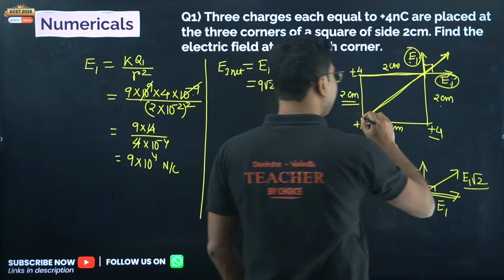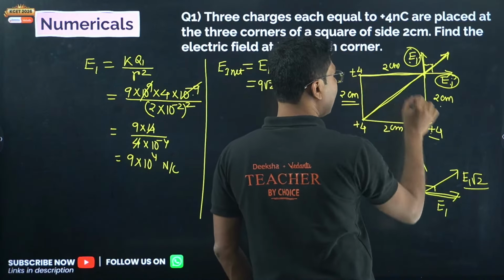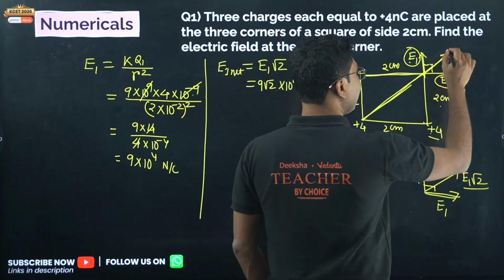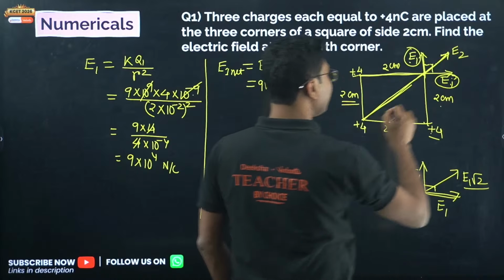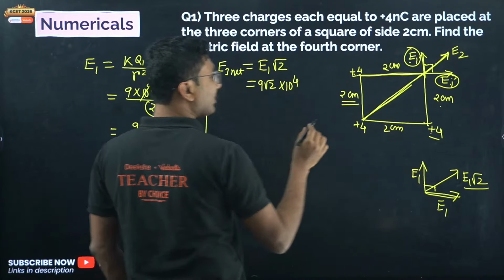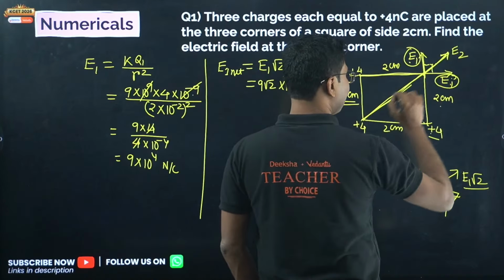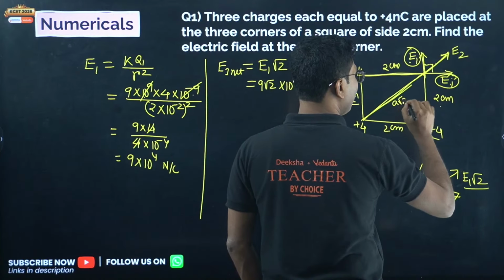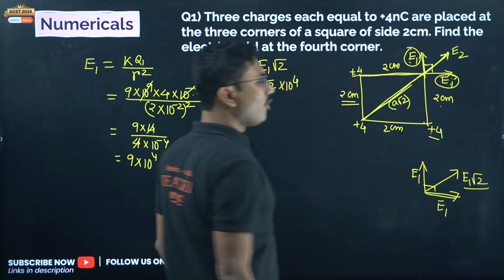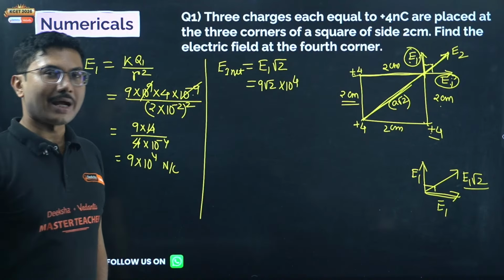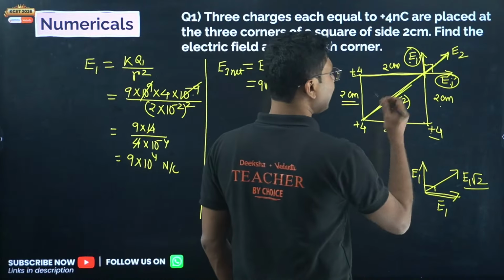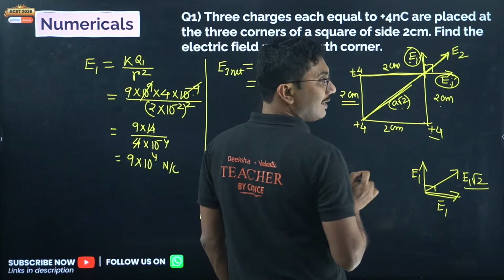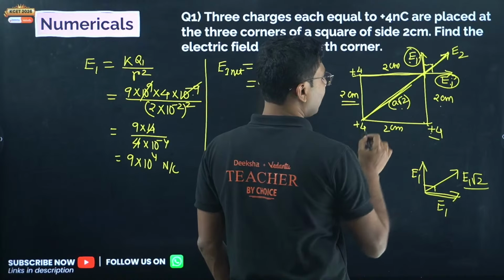Now what about the electric field due to this? We have calculated the electric field due to these 2 points. What about this one, say E2? To calculate E2 we have to know this distance. What is this distance? This distance will be A root 2. The diagonal of a square is given by A root 2. Geometry, you have learned it in your lower classes. So A root 2 is the diagonal of the square.